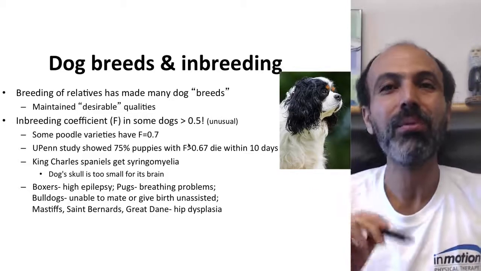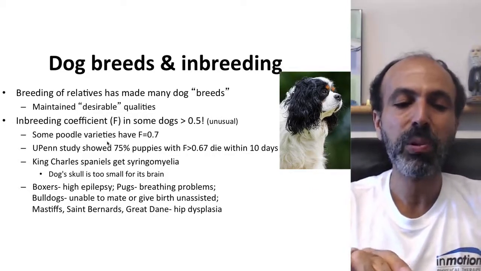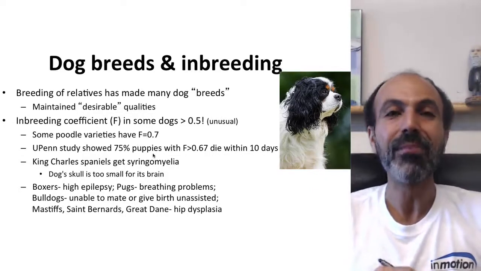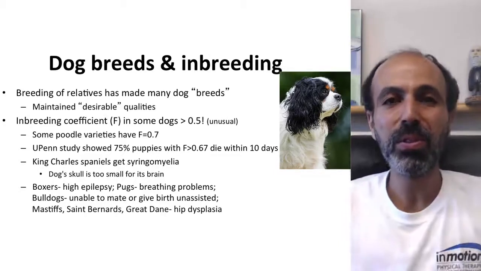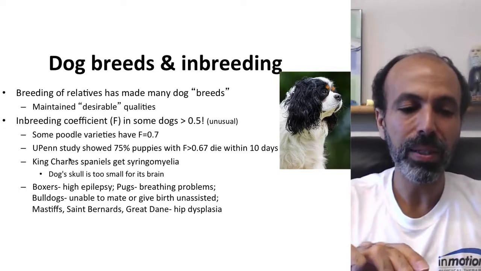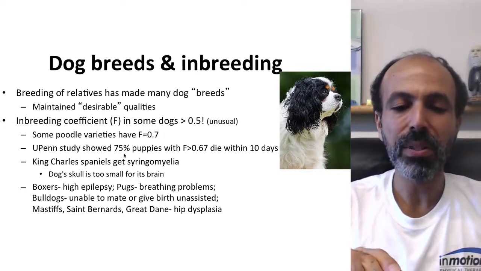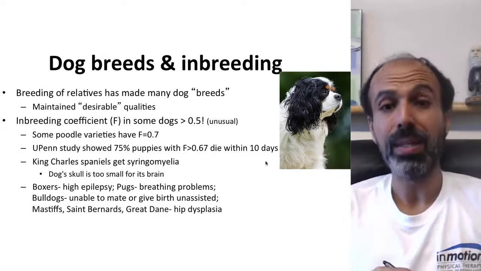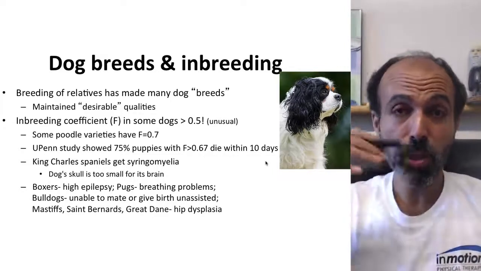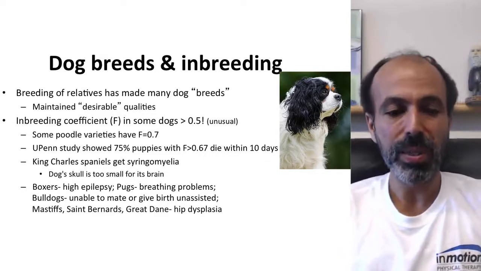That's unusual, but some do go that high. In fact, there are some poodle varieties that have an F of 0.7. That is huge. At this point, you're seeing almost no heterozygosity retained. And a UPenn study showed that 75% of puppies that have an F greater than 0.67 die within 10 days. So there's a huge detrimental effect associated with this.